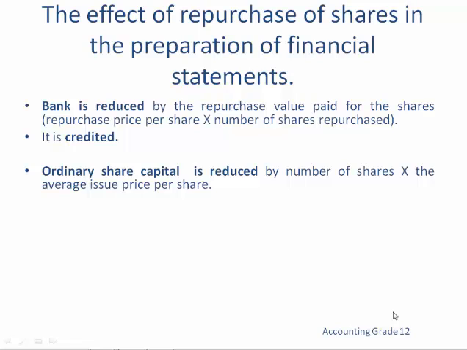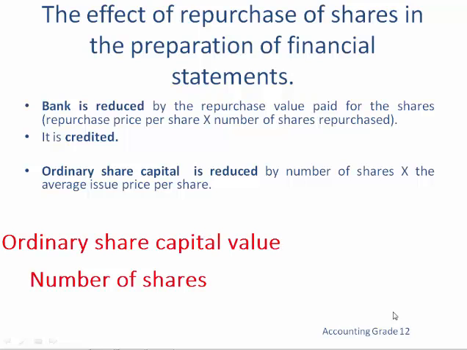Now, how do we calculate the average issue price per share? It will simply be calculated as follows. We need to know the number of shares before the repurchase. We also need to know the value of the ordinary share capital account before the repurchase. We will then say the ordinary share capital value divided by the number of shares.